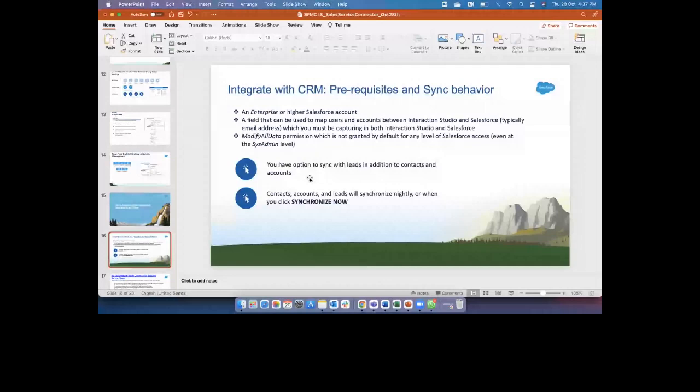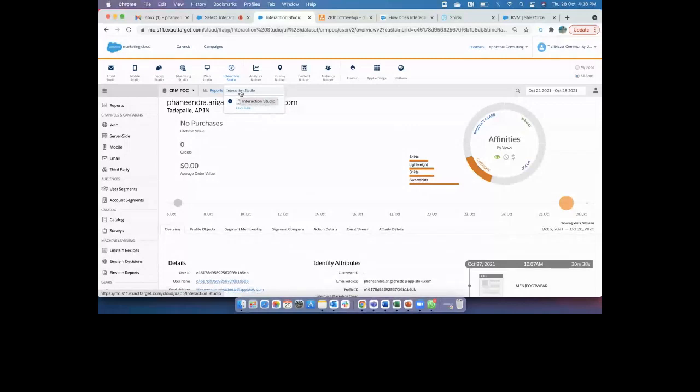So I'm logging into the Interaction Studio platform. Let me go back. When you're logging into Salesforce, you see an option here, Interaction Studio. If you don't have access to this Interaction Studio, please go to your Marketing Cloud admin and ask the person to enable the role. Of course, you have your own role. Let's go to the role and ask him to provide access to Interaction Studio. Nothing but when you go to